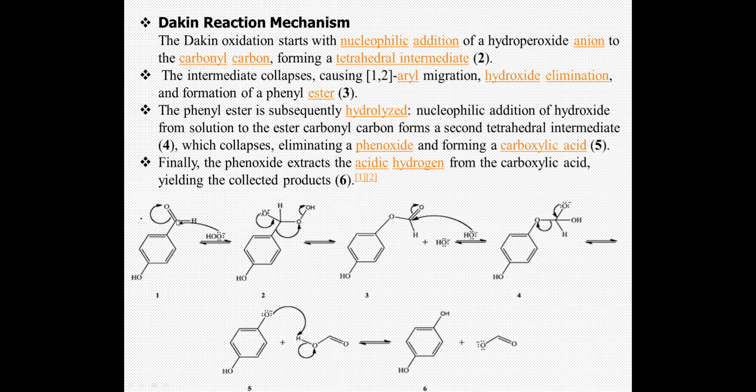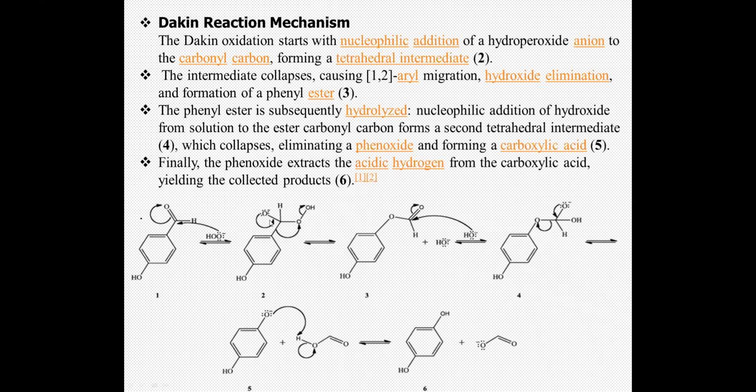Okay, your tetrahedral intermediate 2 is formed, and once it is formed, it undergoes rearrangement. The next step is a 1,2 aryl migration. So the phenyl ring at the first position migrates to the other oxygen to give the corresponding ester, the phenyl ester moiety.